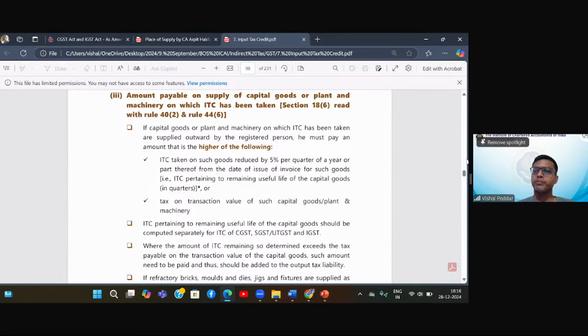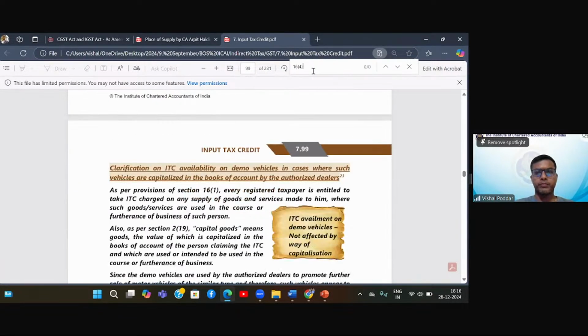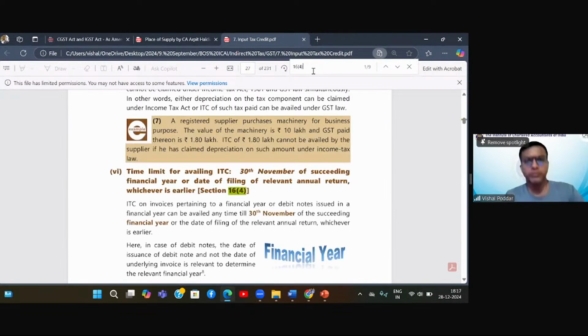Sir, it says that the time limit under section 4 doesn't apply for re-availing of the credit. Correct. Because once it has been reversed, now if the supplier complies with the rule, the supplier pays the tax, then I can also again re-avail the ITC. Okay, fine. Now, I didn't find in the provision, neither in the rule, that he has to re-avail the credit.